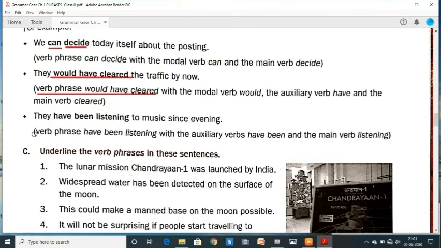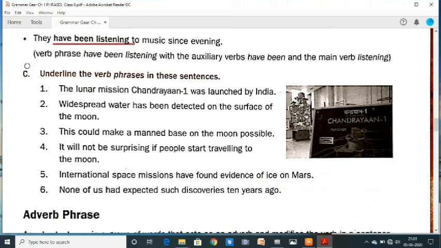Next, they have been listening to music since evening. Have been listening. Again, verb phrase have been listening, with the auxiliary verbs have been and the main verb listening. And this one is the question for you. Underline the verb phrase in these sentences.